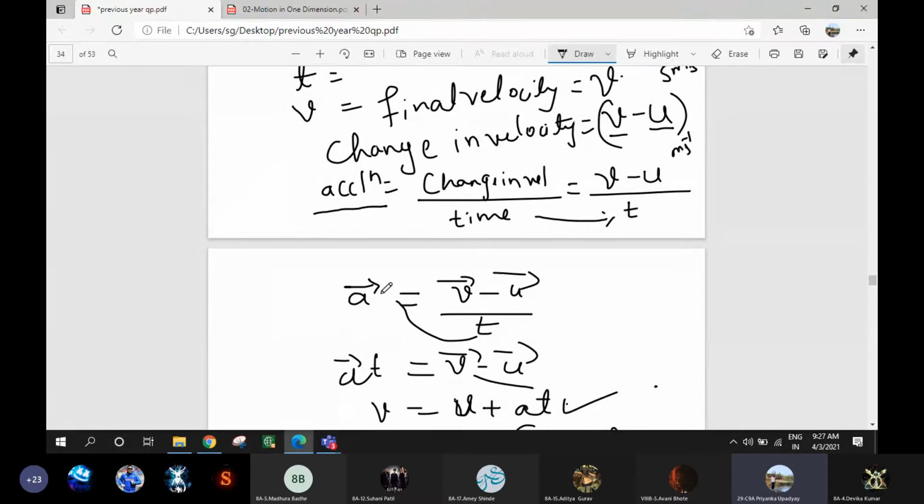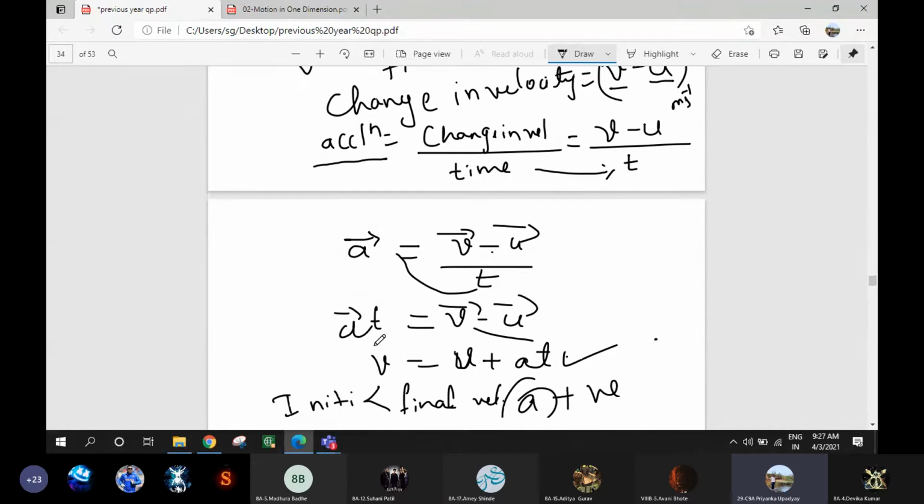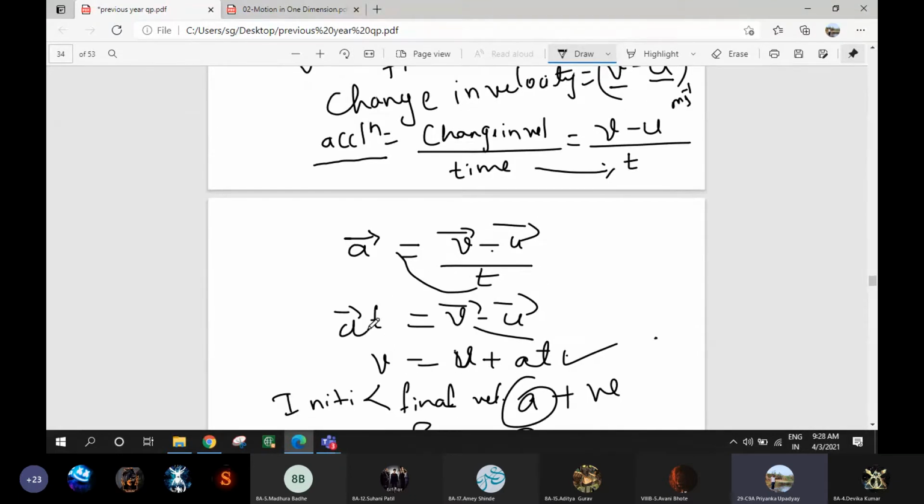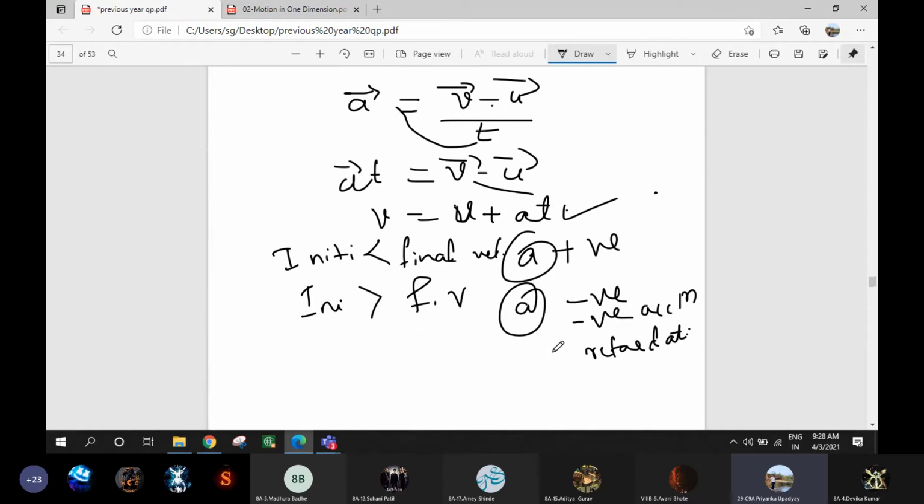Why have I written v minus u? Because it is change in velocity divided by time. Now transpose t on the left hand side. So it will become at is equal to v minus u, and v is equal to u plus at. Now leave about this expression, don't worry about it.